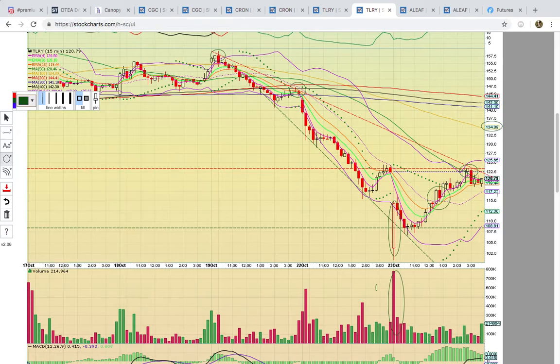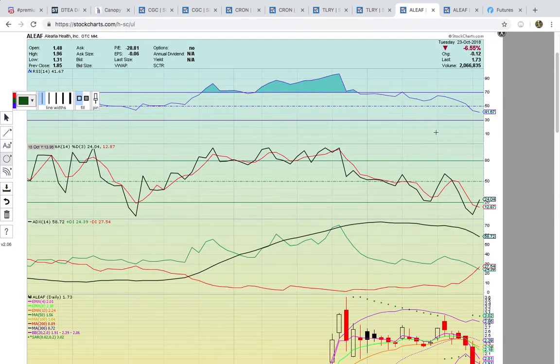Now to the downside, if you see it trading below 117, that's going to be your clue. Okay, yeah, it's not setting up. Yesterday it was just a head fake. There's more downside risk. It has to hold 117. Right now, that's the stop loss level. Okay, let's take a look at ALEAF.